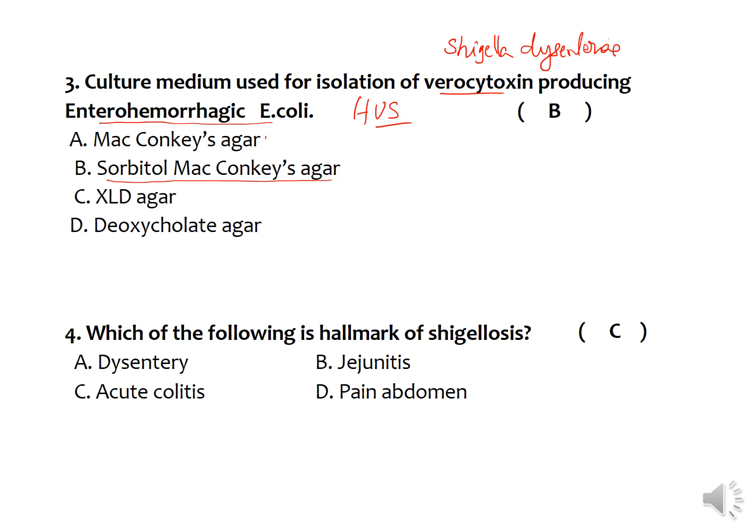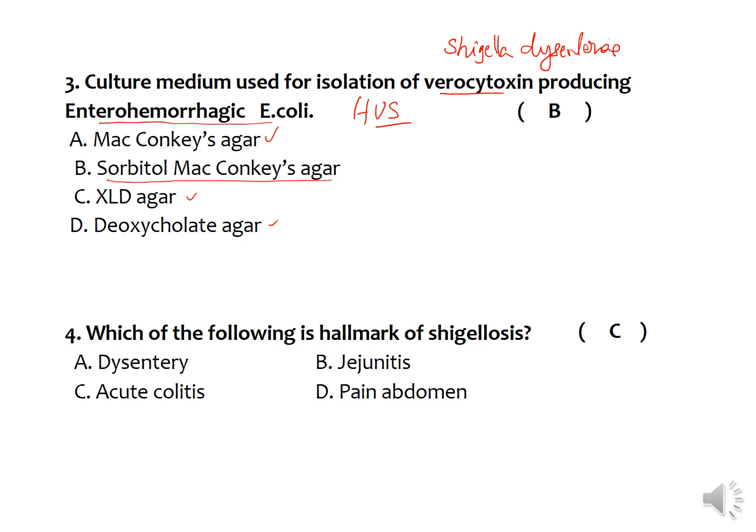If you see only MacConkey agar, any E. coli can grow on this medium and produces pink colored colonies. Whereas on Sorbitol MacConkey agar, the sorbitol is not utilized by the enterohemorrhagic E. coli and produces pale colored colonies. On XLD and Deoxycholate agar, the organisms are seen as pale colored colonies.